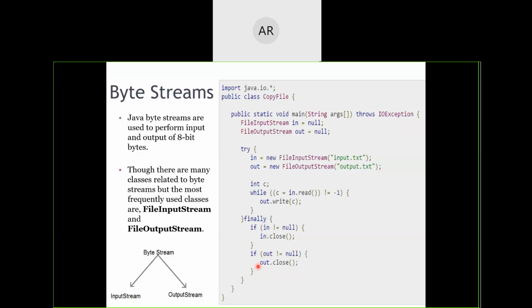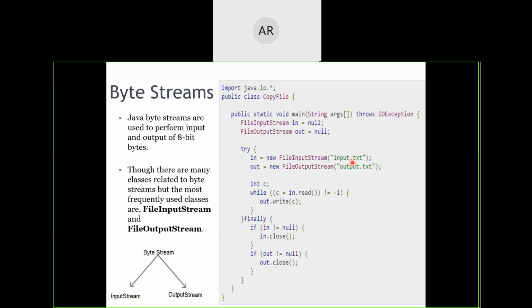So what we have done here is we have opened these files for reading and writing purposes, right? In the finally block, we are checking, are they not equal to null? Earlier they were equal to null, right? And later on they were assigned to some values, some file locations.